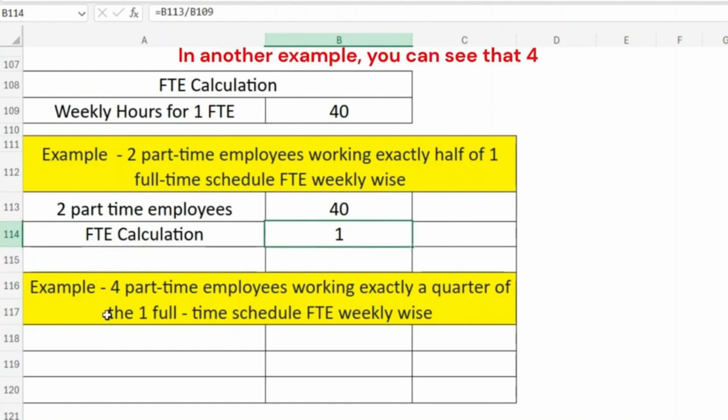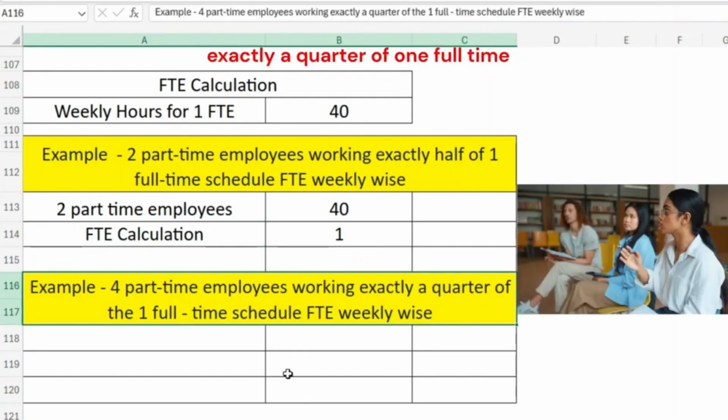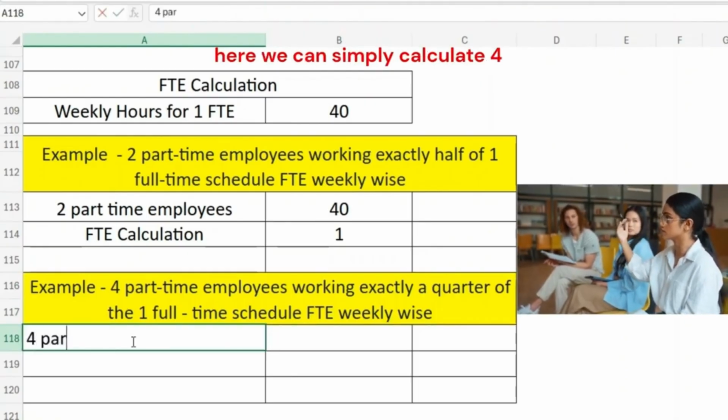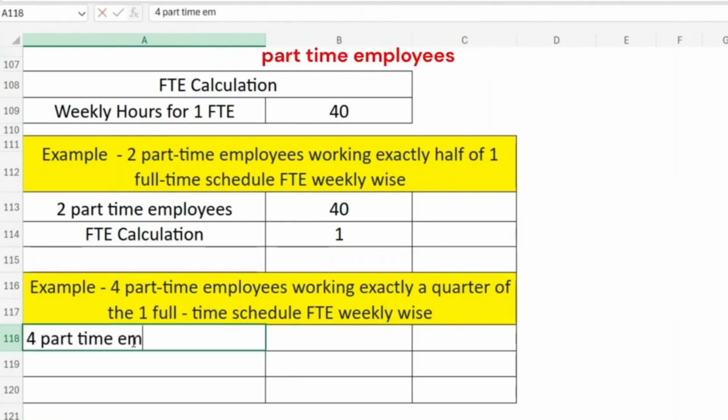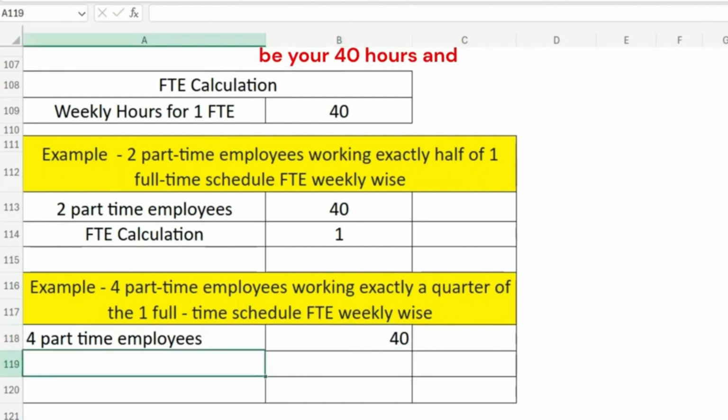In another example, four part-time employees are working exactly a quarter of one full-time schedule FTE weekly. So here we can simply calculate the four part-time employees' working hours. It would again be 40 hours, because one part-time employee is giving only 10 hours, so 4 multiplied by 10 would be 40 hours.